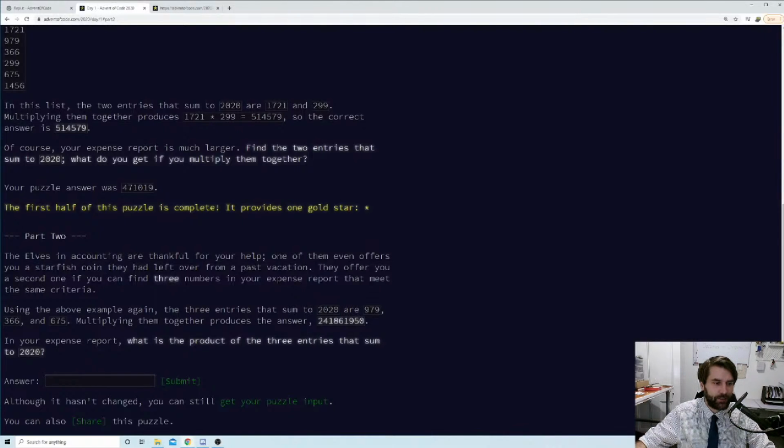They offer you a second one if you can find 3 numbers in your expense report that meet the same criteria. Using the above example again, the 3 entries that sum to 2020 are 979, 366, and 675. Multiplying them together produces the answer of 241,861,950. In your expense report, what is the product of the 3 entries that sum to 2020? Although it hasn't changed, you can still get your puzzle input here. So it's the same input, but this time we're looking for 3 numbers. Okay.